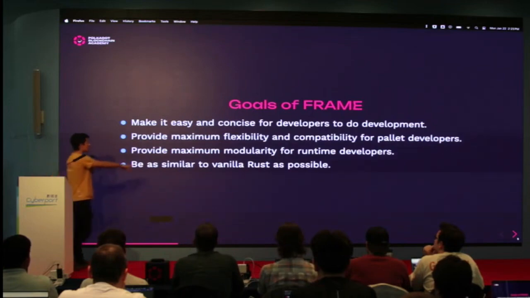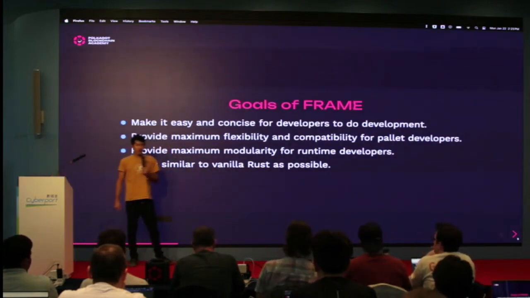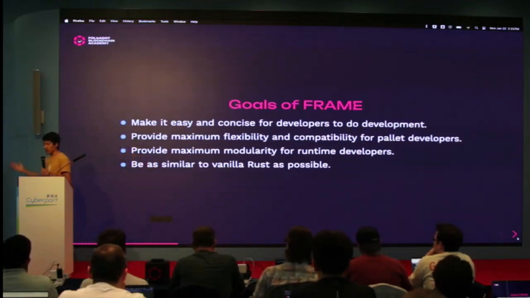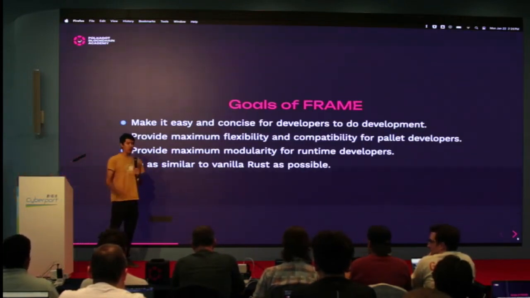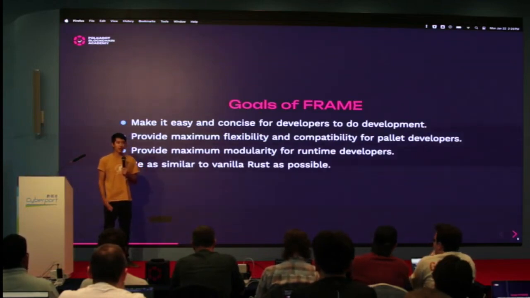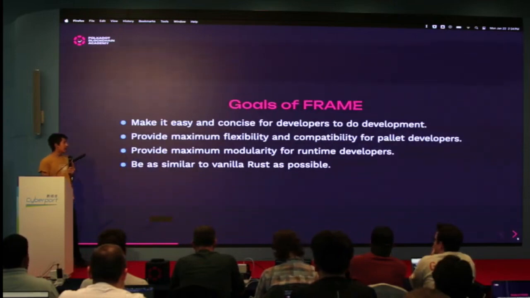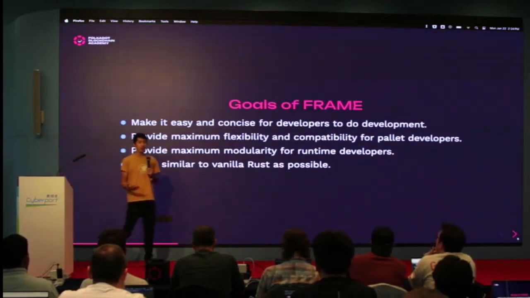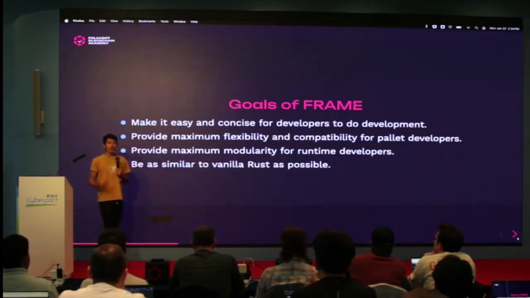And this last one, the history of Frame is very interesting too. As you might know, Dr. Gavin Wood was the inventor of Solidity, which is the kind of custom language for smart contracts. When we were first developing Frame, it was called SRML, the Substrate Runtime Module Library. This is way old stuff. And I think his original approach was to build another EDSL, build another custom language for building this stuff out, similar to Solidity.